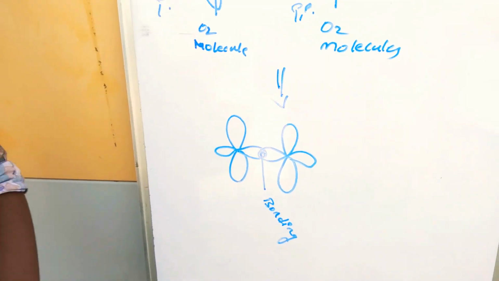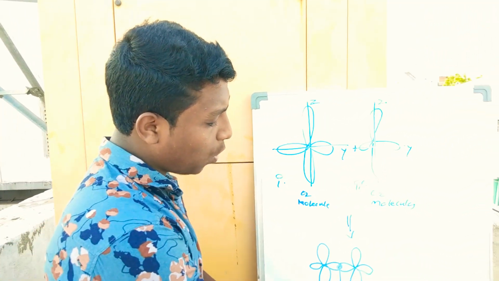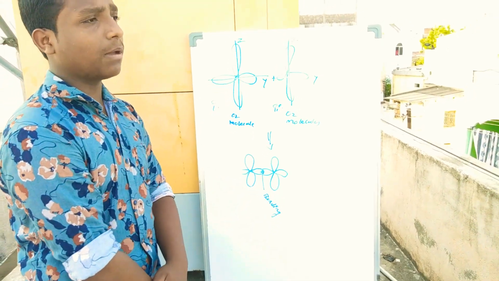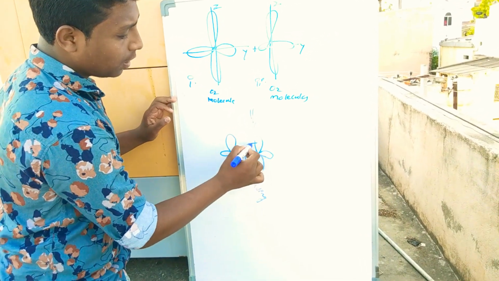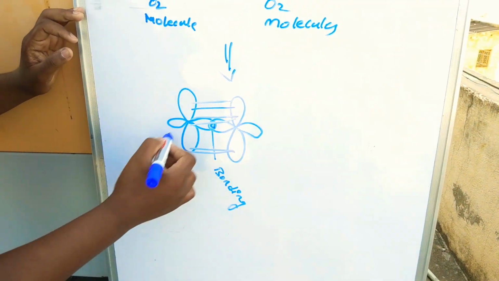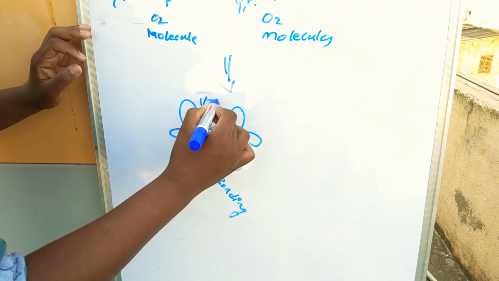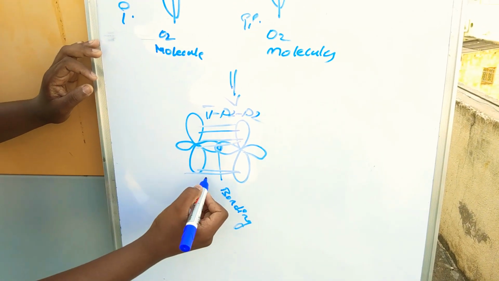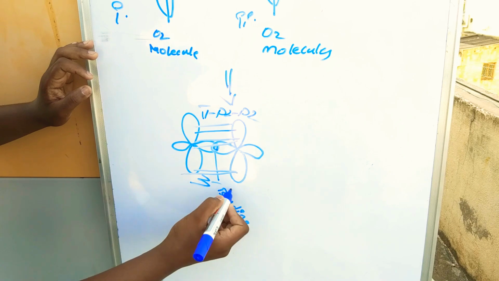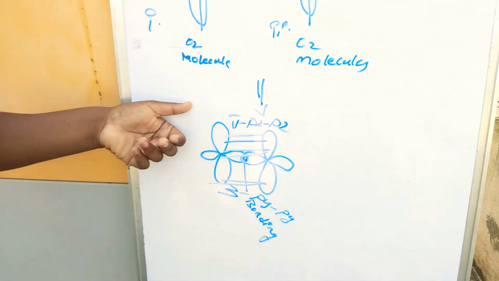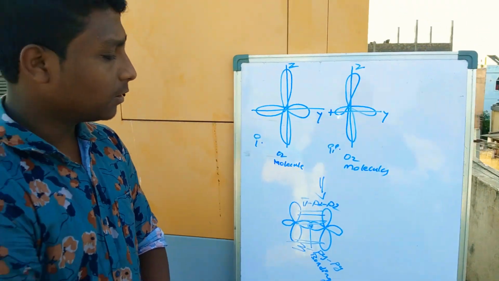Bonding is nothing but chemical bonding, the attraction of any two atoms in a certain manner. Here bonds will form: pi bond, sigma bond. Here one sigma bond and next one pi bond will be formed.